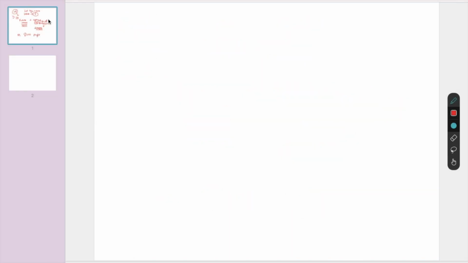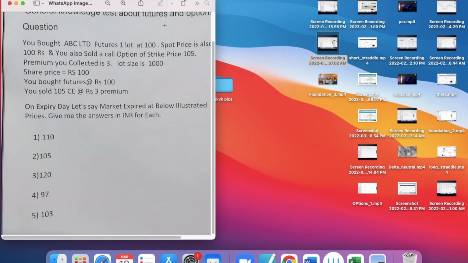Next, case study 2. Where did it expire? It expired at 105. If it expires at 105, the same thing, in futures you will get 5 rupees profit, 5 into 1000, 5,000 rupees profit.